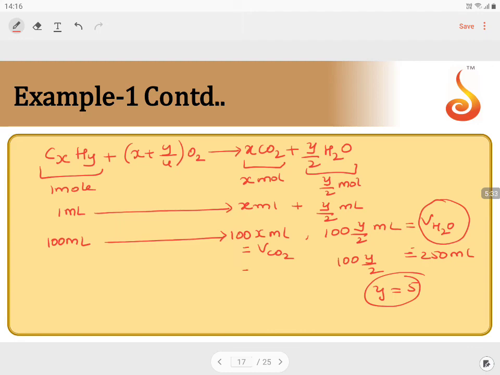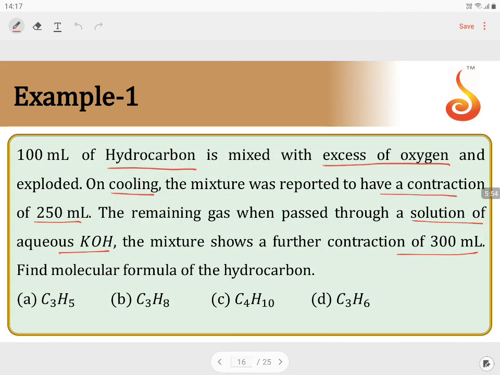In the same way, the volume of carbon dioxide is 300 ml, so 100x is equal to 300, and x is equal to 3. So we know the x value and y value, and the formula becomes C3H5. So what is the answer for this particular question? Option A, C3H5.